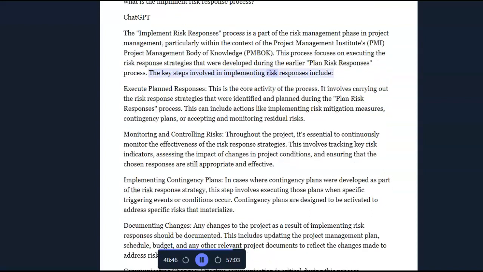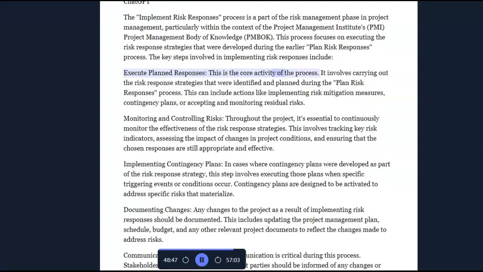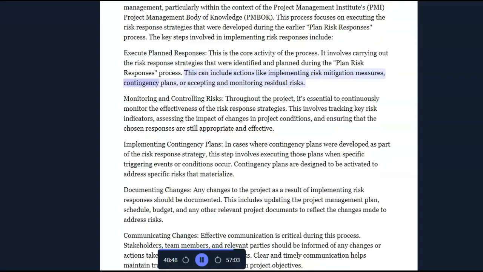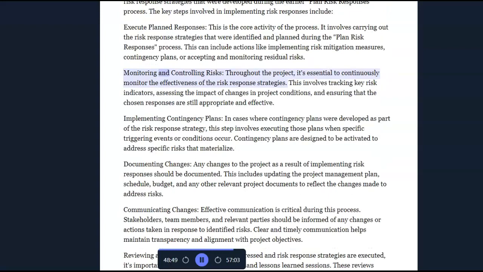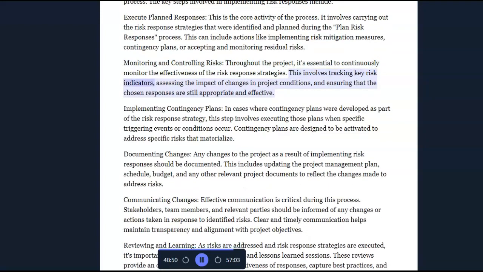The key steps involved in implementing risk responses include: Execute planned responses. This is the core activity of the process. It involves carrying out the risk response strategies that were identified and planned during the Plan Risk Responses process. This can include actions like implementing risk mitigation measures, contingency plans, or accepting and monitoring residual risks. Monitoring and controlling risks. Throughout the project, it's essential to continuously monitor the effectiveness of the risk response strategies. This involves tracking key risk indicators, assessing the impact of changes in project conditions, and ensuring that the chosen responses are still appropriate and effective.